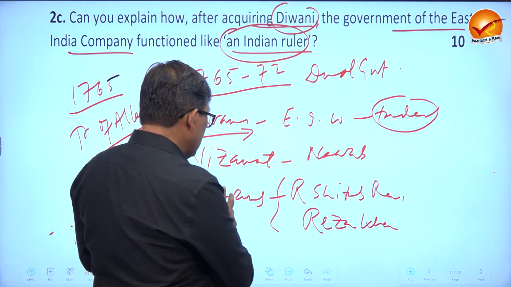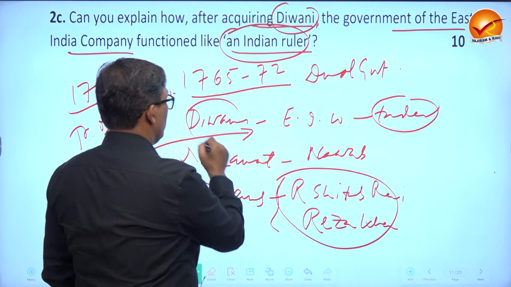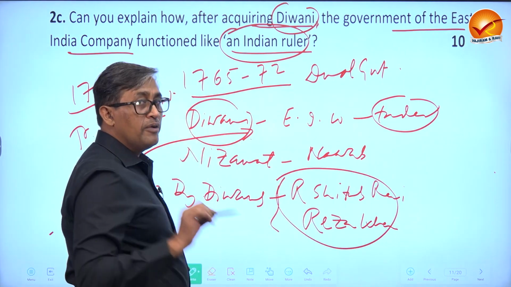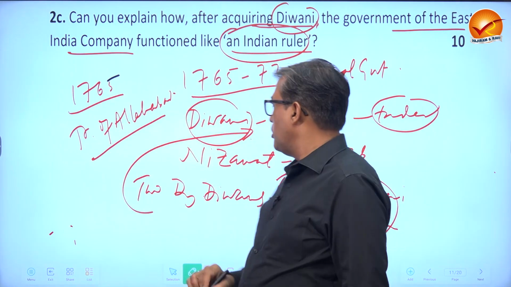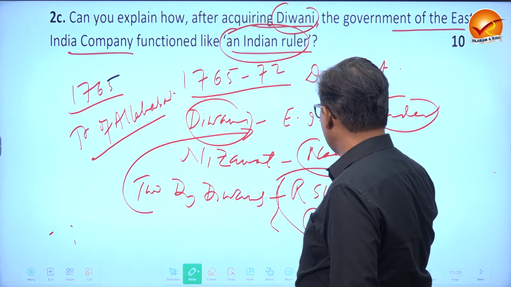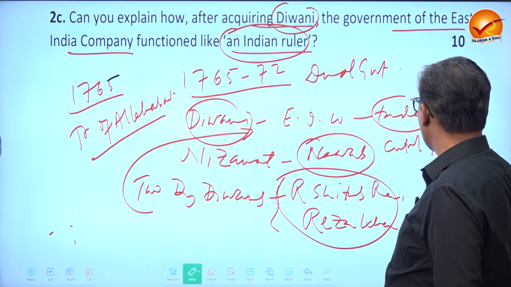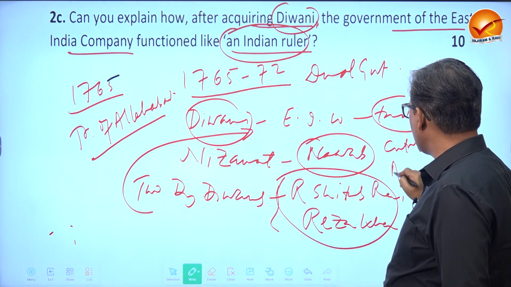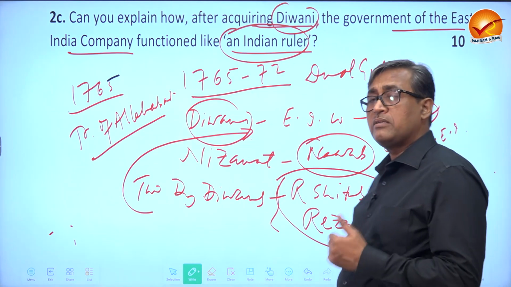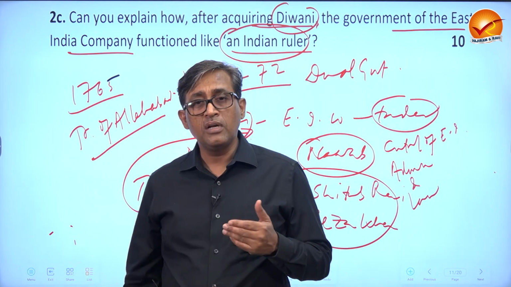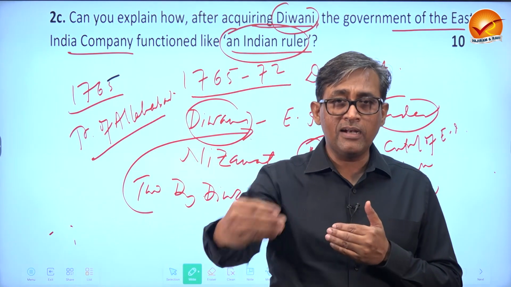So they used initially the services of Indians in Diwani collection, but not only in revenue administration, they worked as an Indian ruler, but the Nawab was completely under the control of East India Company in all the matters of administration, law and order, in the matters of appointment, transfer, or removal of any officials. So the company was not directly ruling.